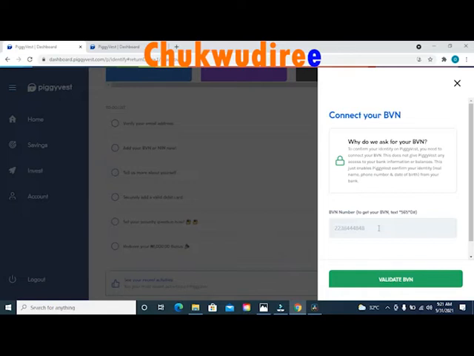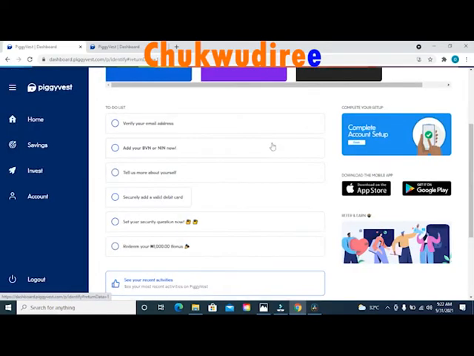Once you enter your bank verification number in this box, at the bottom of this page you will see the option that says validate BVN. Click on validate BVN and your BVN has been successfully connected with your PiggyVest account. Your bank information is secured with PiggyVest, so you don't have to be afraid of any kind.